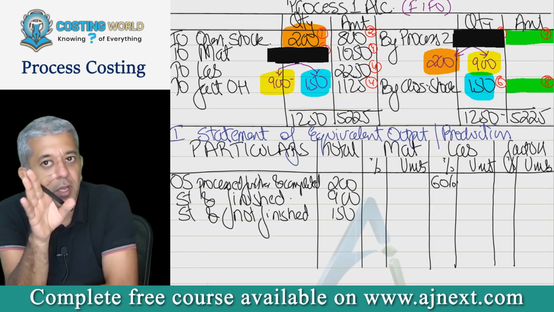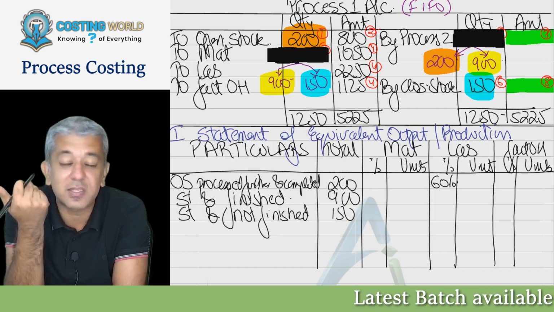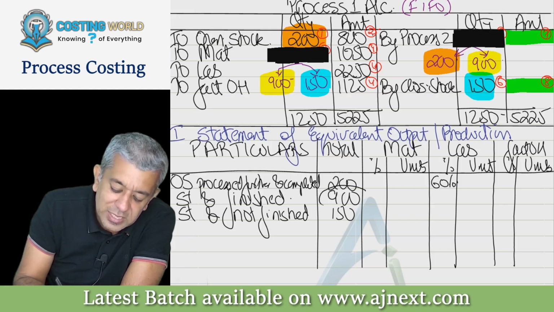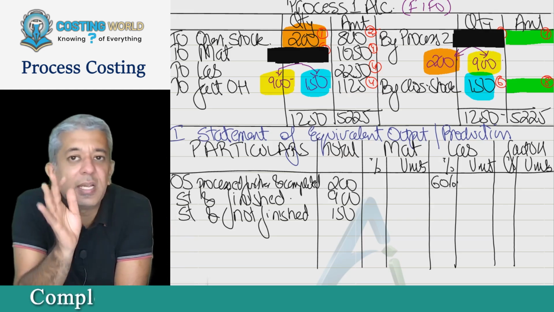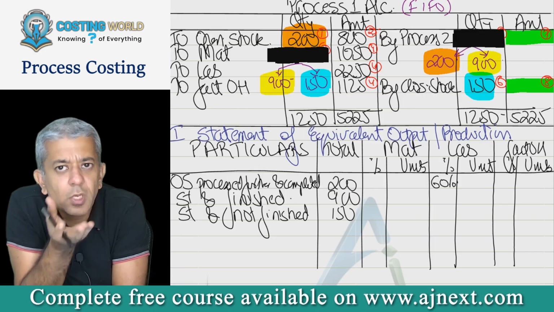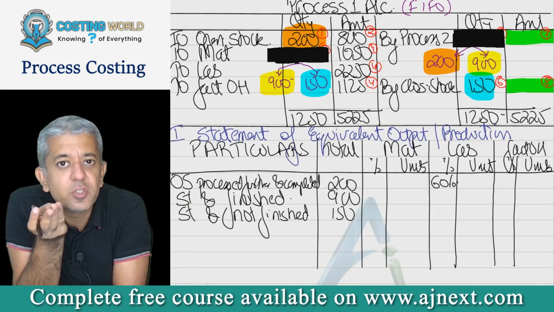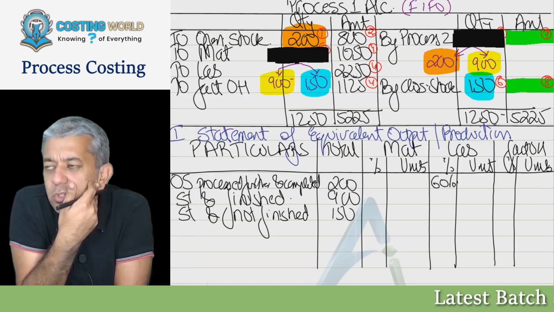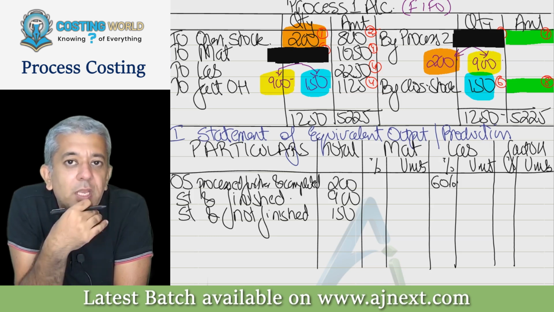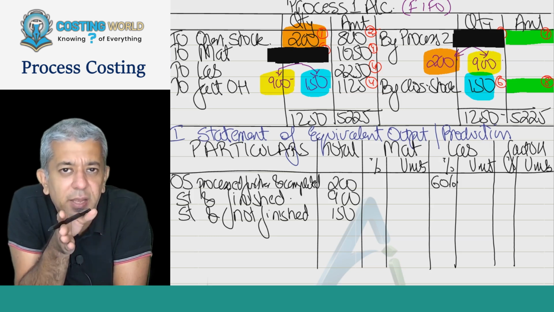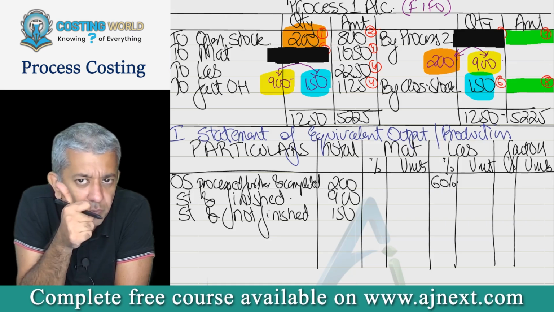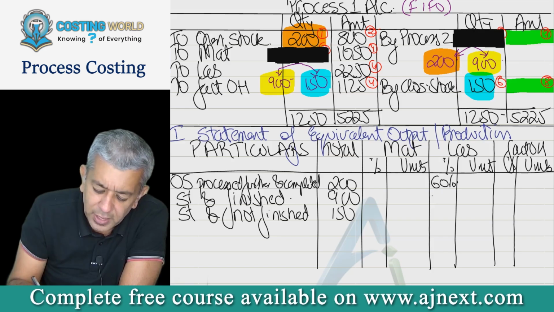I have done my duty. Now it is your duty. And think. For the next thing, you don't need to think much. But still, tell me, on these 900 units, how much percentage of work has been done by workers in this particular period? 100%. These units were started in this period and completed in this period, so can we say 100% labor must have been incurred in this period? Yes, sir. So I'm writing 100% over here.